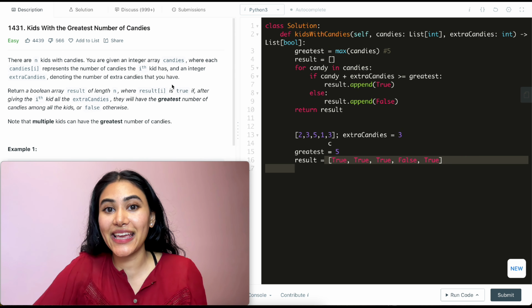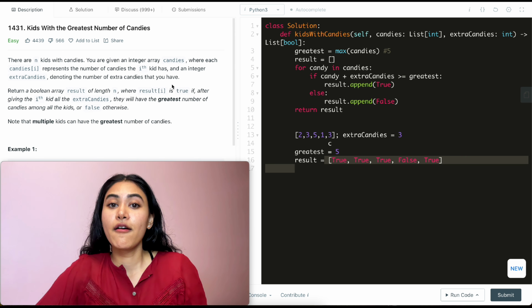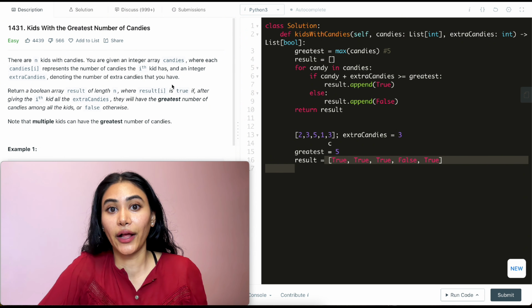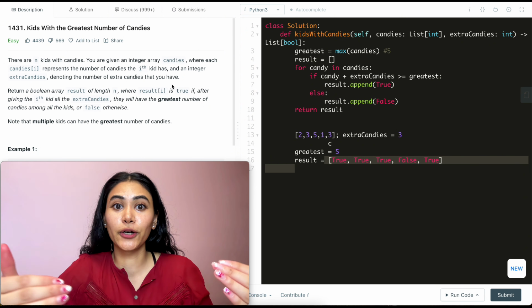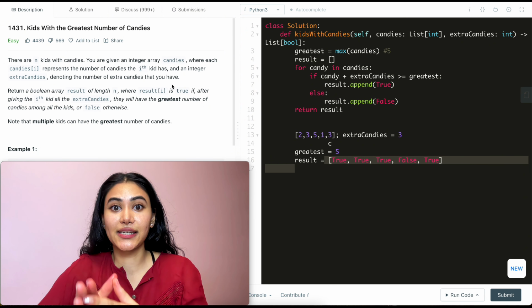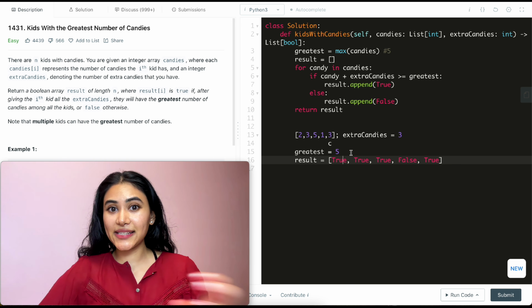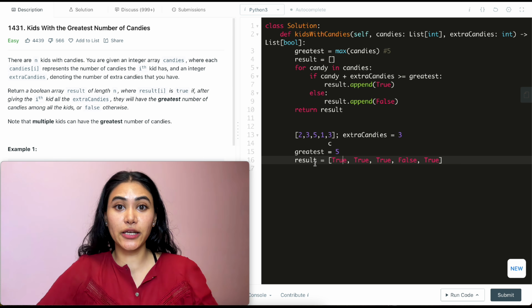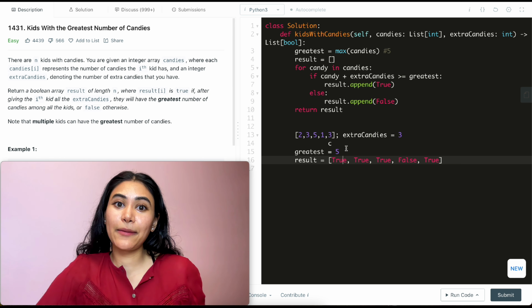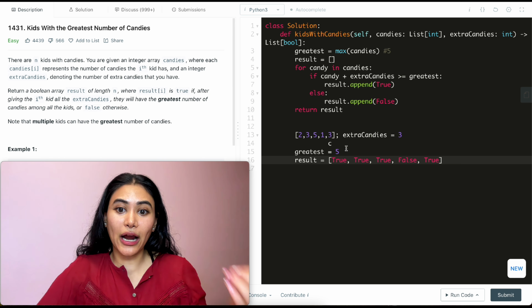Now, talking about space and time complexity for this solution, for time, we are iterating through every single element. So if there are n elements in our input, we're going to have a time complexity of O(n). And for space, not including the actual result we end up outputting at the end, we're not really keeping track of anything, we're just looping through our input, so there's going to be constant O(1) for space.